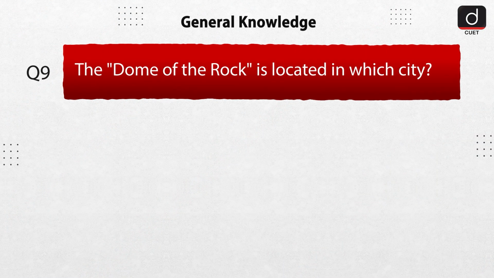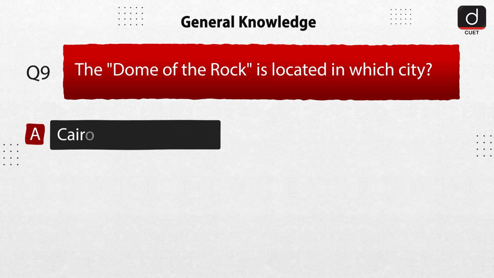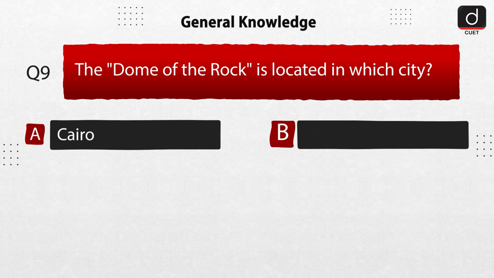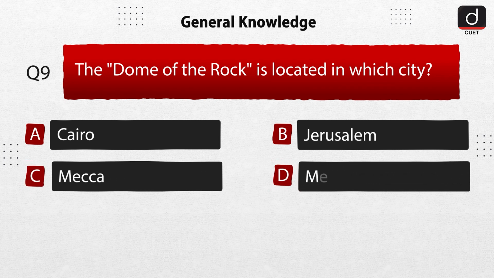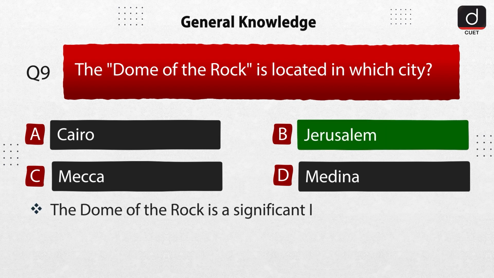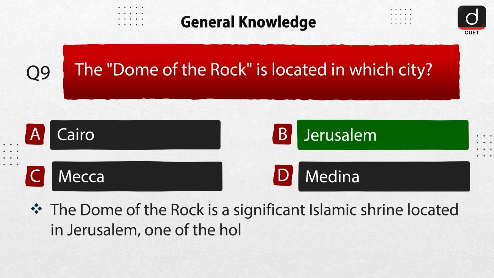Next question is, the Dome of the Rock is located in which city? Option A, Cairo. Option B, Jerusalem. Option C, Mecca. Option D, Medina. The correct answer is option B, Jerusalem. The Dome of the Rock is a significant Islamic shrine located in Jerusalem, one of the holiest sites in Islam.